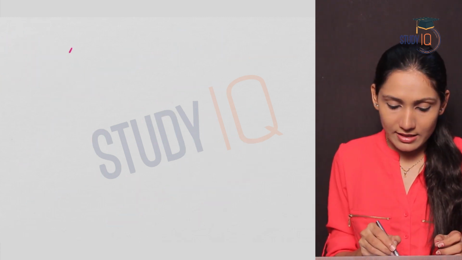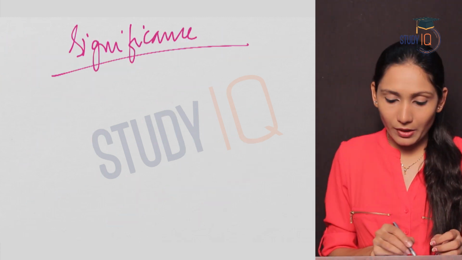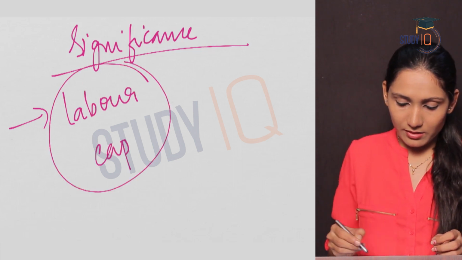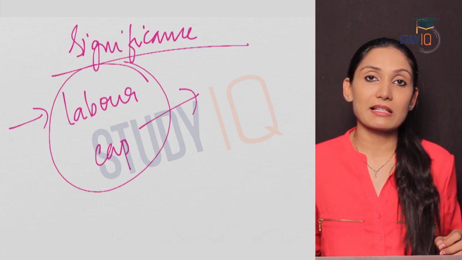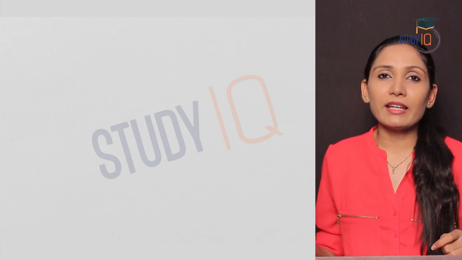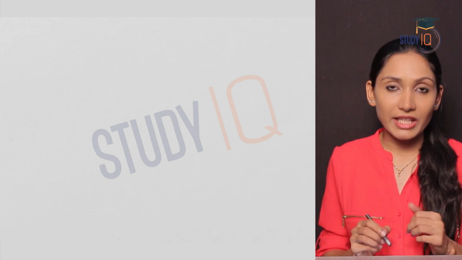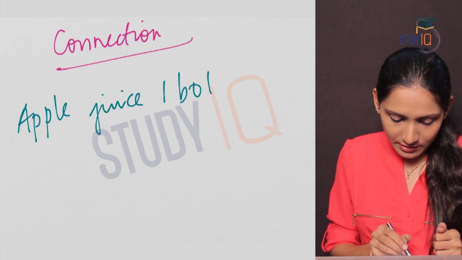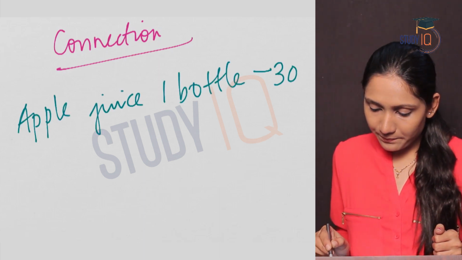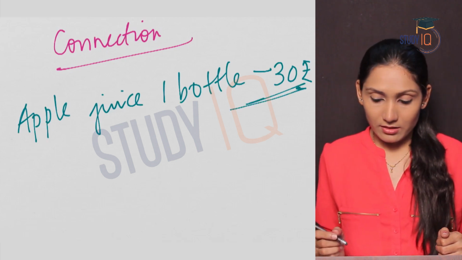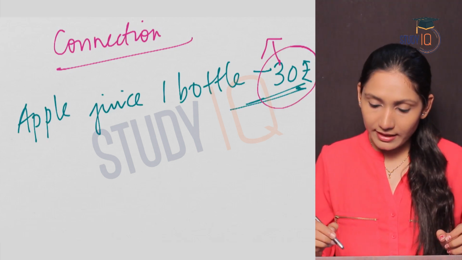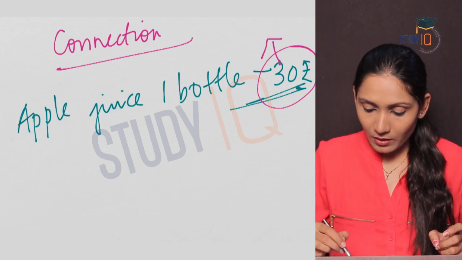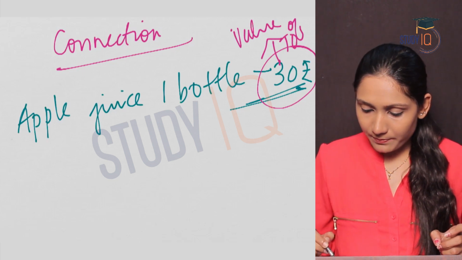So what is the significance of value added? This represents the contribution of labor and capital in the production process. Now let us see whether we can arrive at a connection between GVA and GDP. So what is the connection? Let us see. Suppose a bottle of apple juice. The cost is rupees 30. This means that rupees 30 is the total output, or the monetary value of the total output.